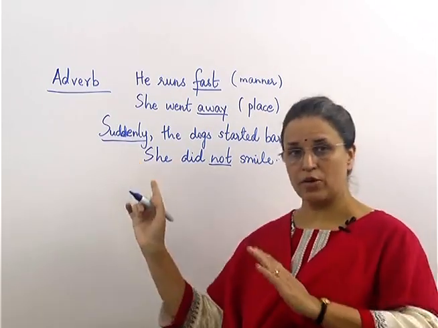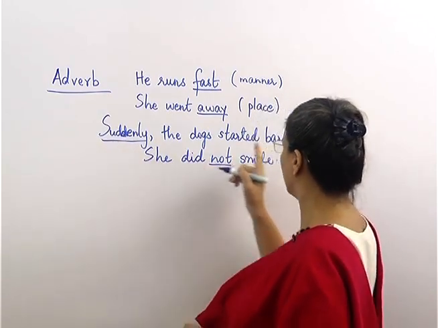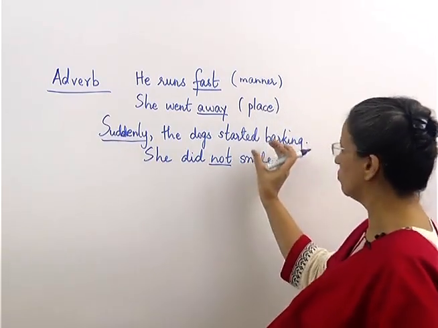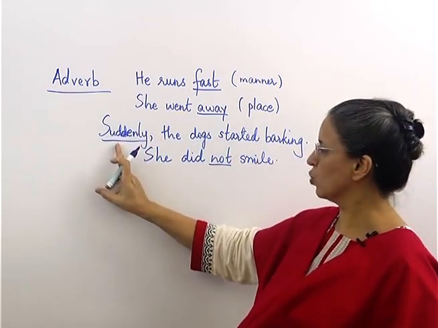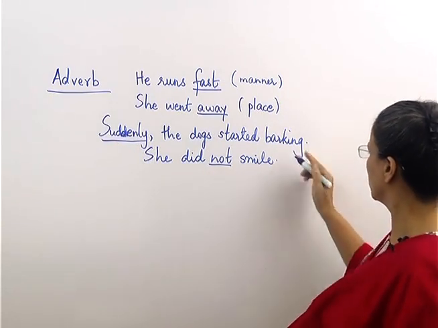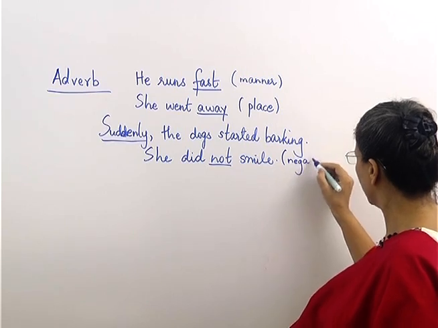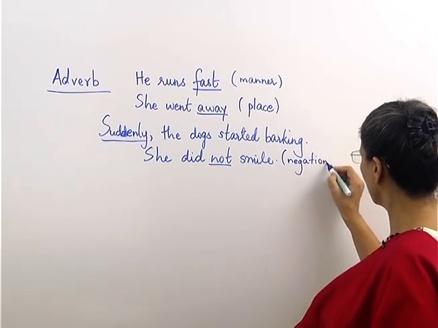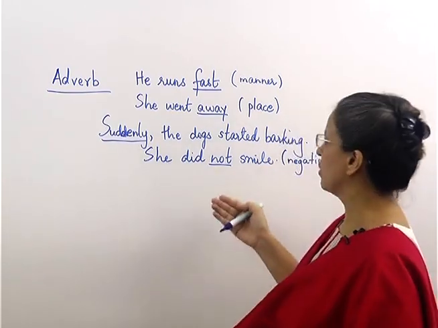Suddenly comes right in the beginning. So, this type is known as a sentence adverb. So, it is not for a particular verb or something, it is for the whole sentence. So, these type are known as sentence adverb. She did not smile. So, this shows us negative or negation to show you that she did not do the verb. There can be more types of adverbs.